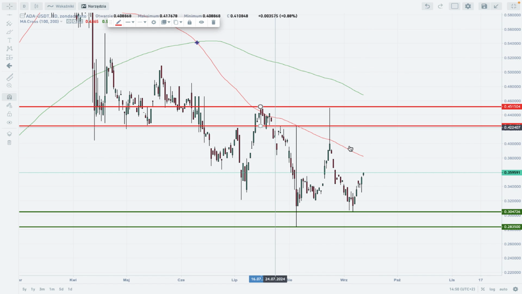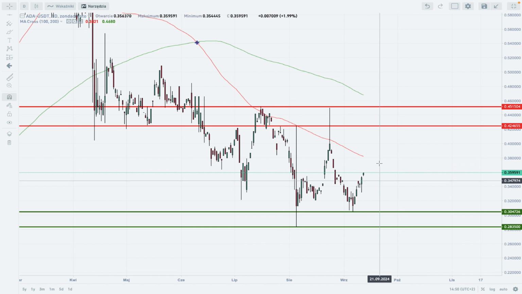So we got a pretty nice range here on Cardano, and the market keeps moving inside of this range since the lows of August. This is the 5th of August low, 0.2831.